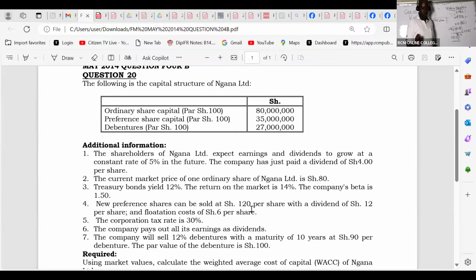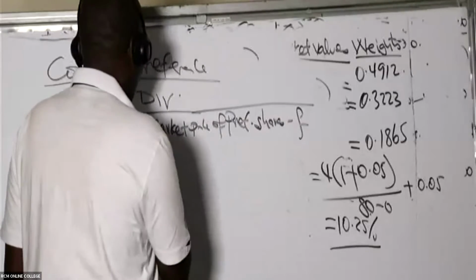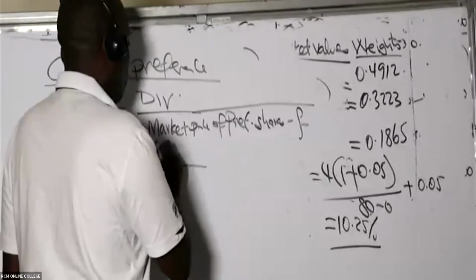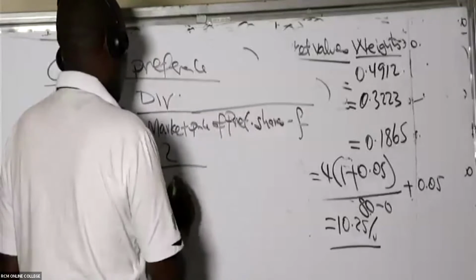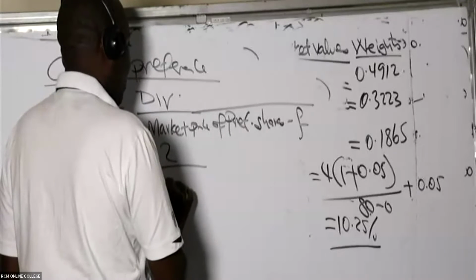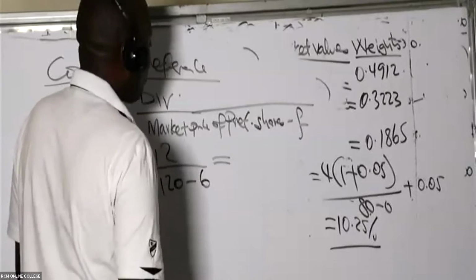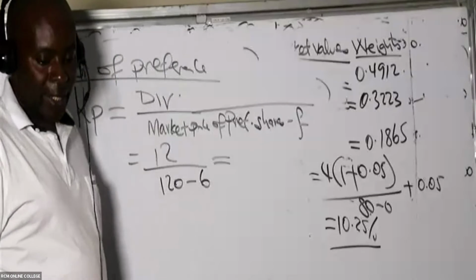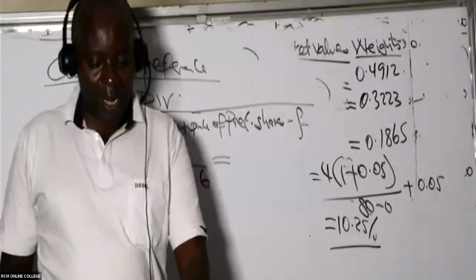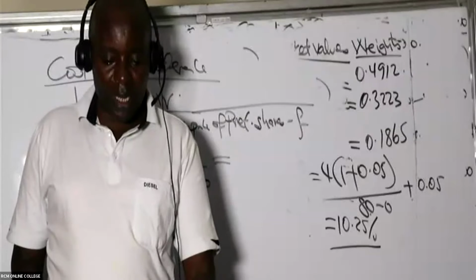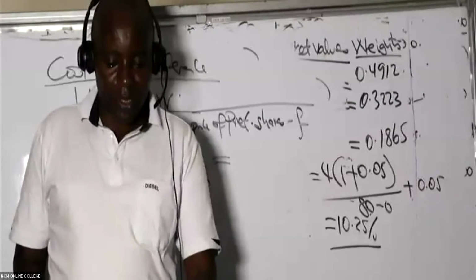So I will take 12 constant, all over the market price per share of this preference capital, 120, but this 120 is getting a shave because there is a flotation cost. Whatever I get, I will multiply with 100.